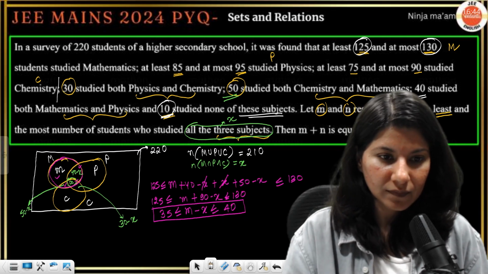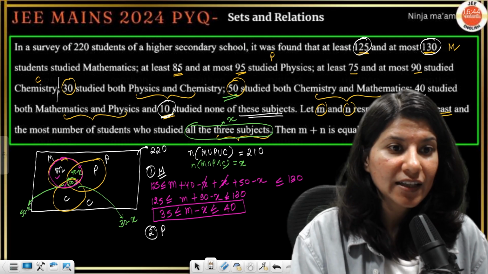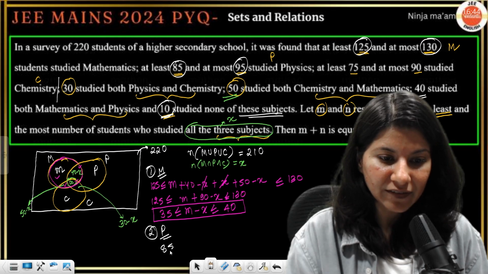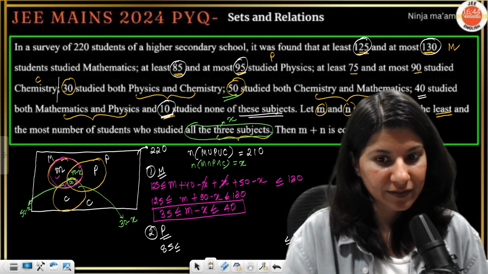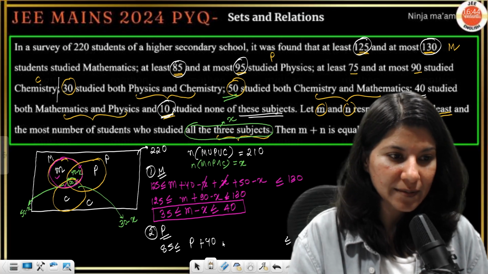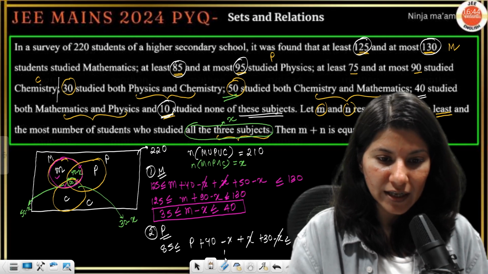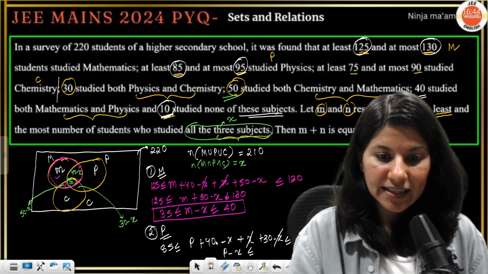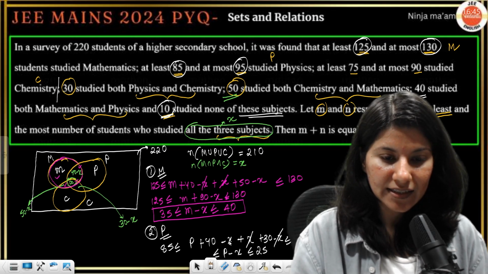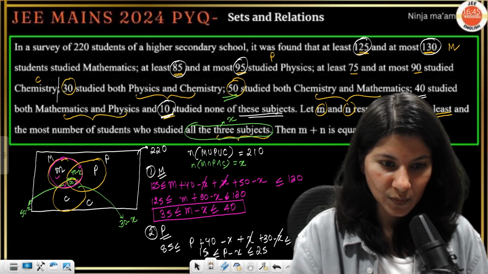Similarly, this is only maths. Second, physics, right? So 85 to 95. Perfect. That is going to give you P plus 40 minus x plus 30 minus x. If you solve it, you get P minus x less than or equal. So this is 70. 95 minus 70 is 25, and 85 minus 70 is 15.